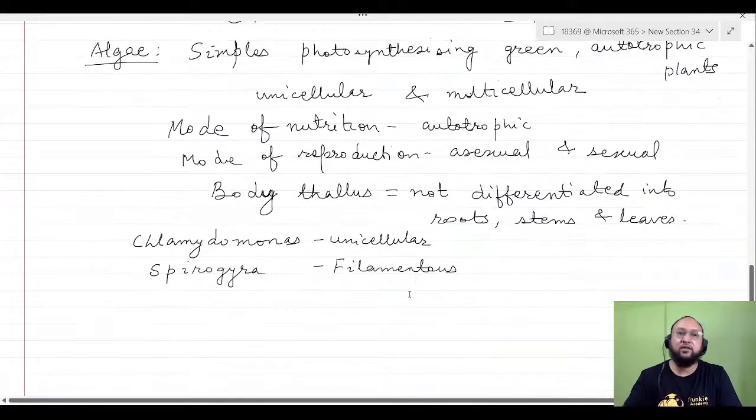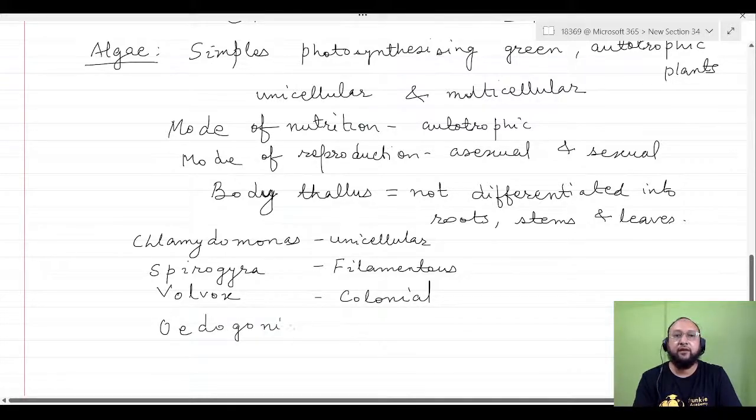Then one is the Volvox, that is found in colony, colonial. Then one more is there, Oedogonium. Then Chara. These are the other examples.